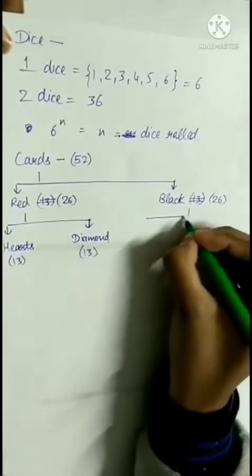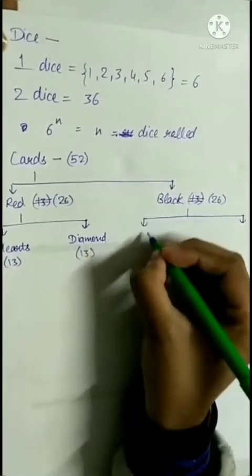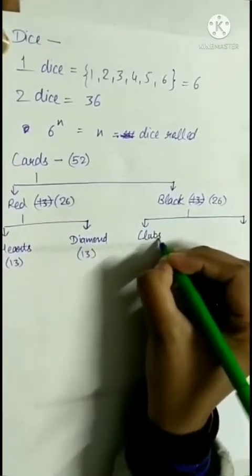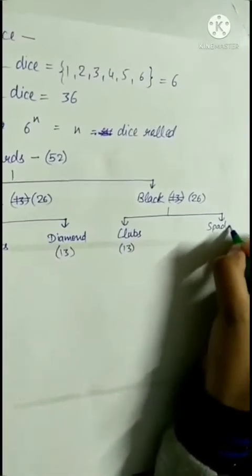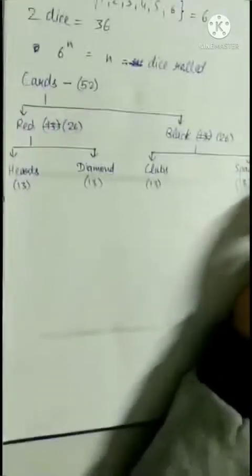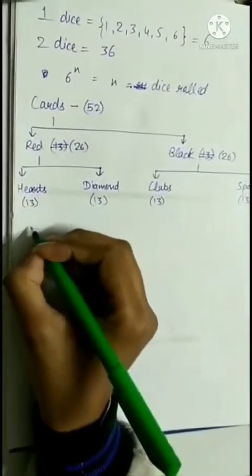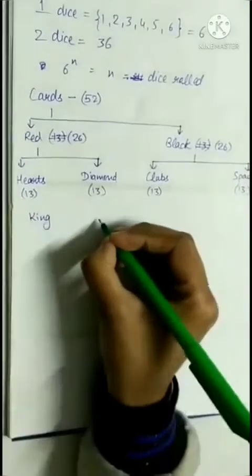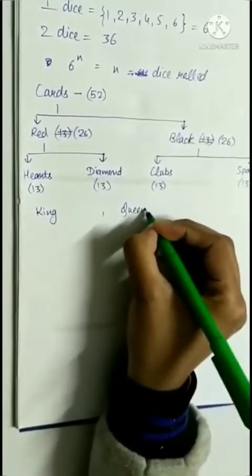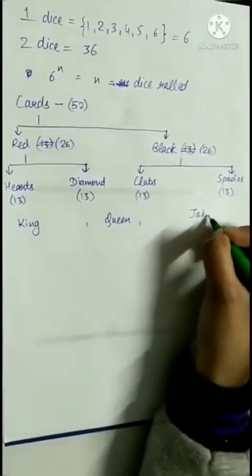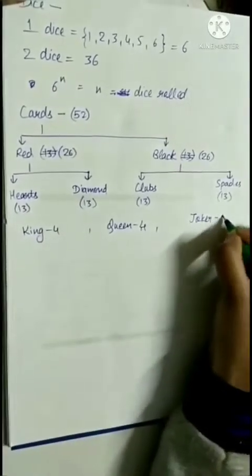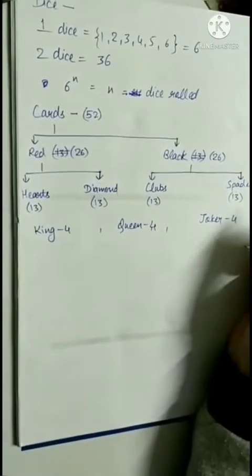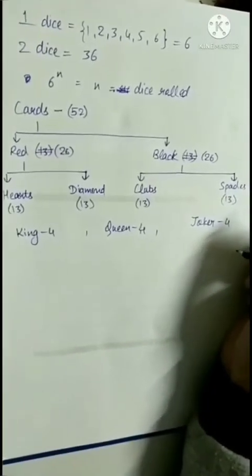In the same way, the black cards are also divided into 2 parts. The first is clubs, which contains 13 cards, and the second is spades, which also contains 13 cards. There are 3 more kinds of cards present there. First is kings, the second is queens, and the third is jokers. Each has 4 cards. That means there are 4 king cards, 4 queen cards and 4 jokers.